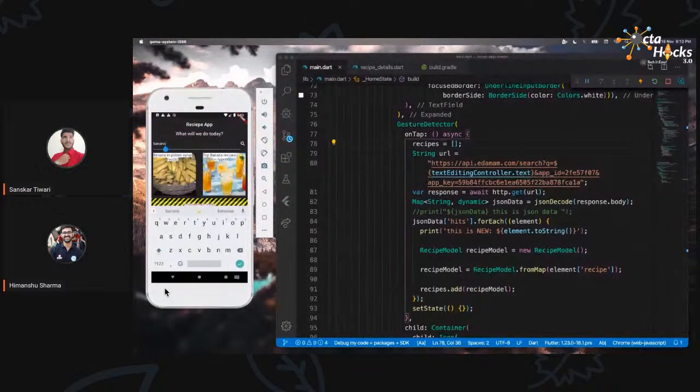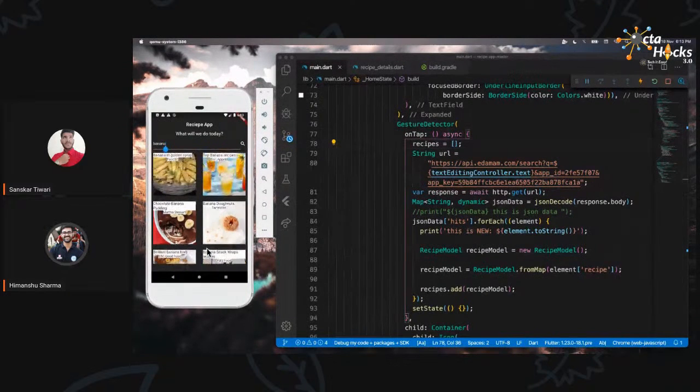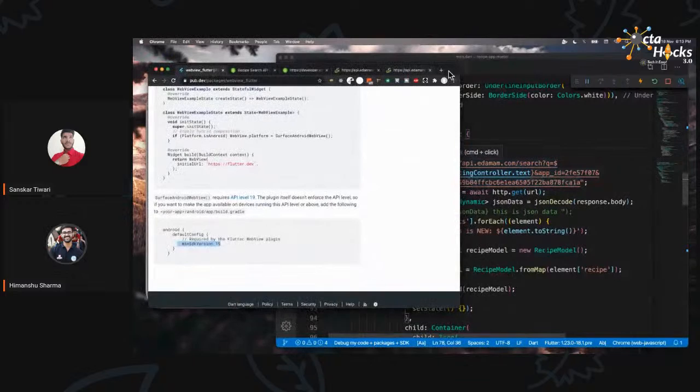If you want to check the repository later on, like tonight or by tomorrow, I will update the UI part of the whole screen and push the updates to the GitHub repository. You can check it out at the Flutter Chandigarh GitHub repository.